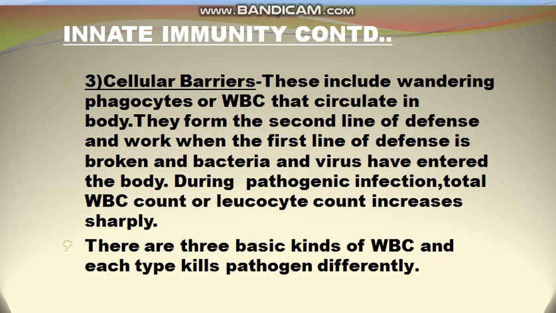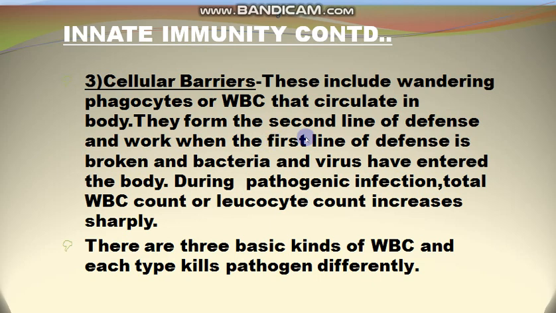Now third innate immunity barrier is cellular barriers. After crossing the physical or anatomical barrier and physiological barrier, then comes the turn of the cellular barriers. These include wandering phagocytes or WBC that circulate in the body.